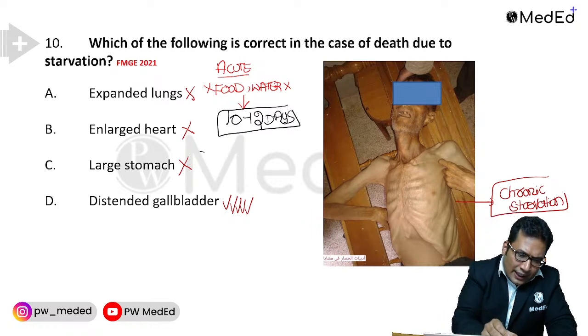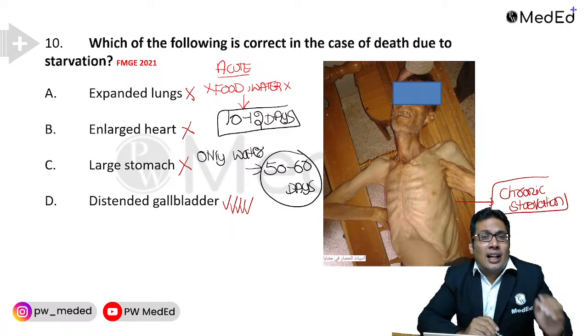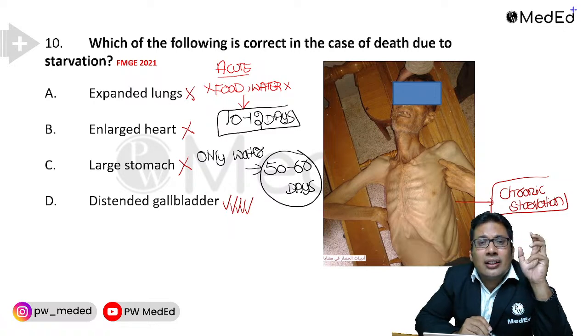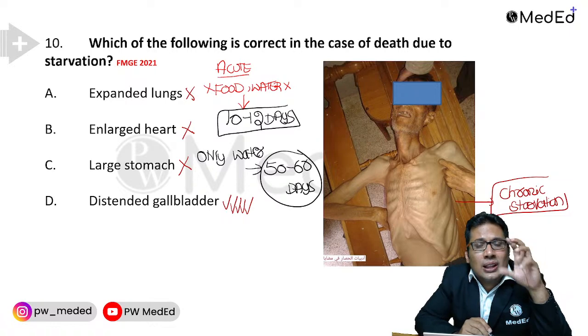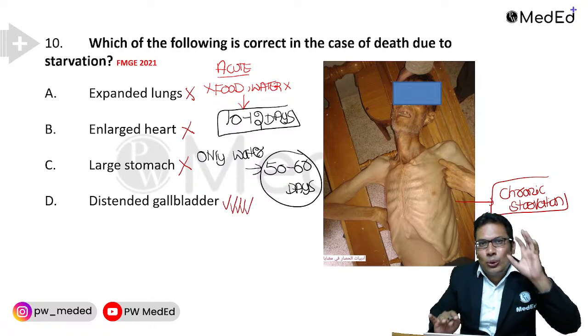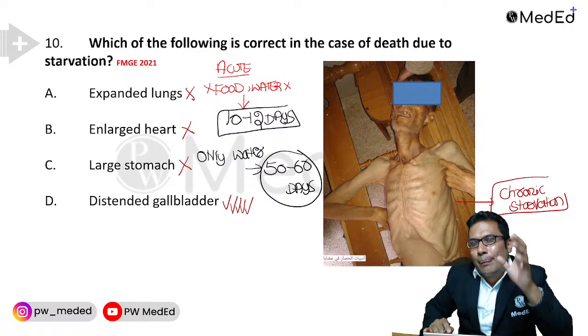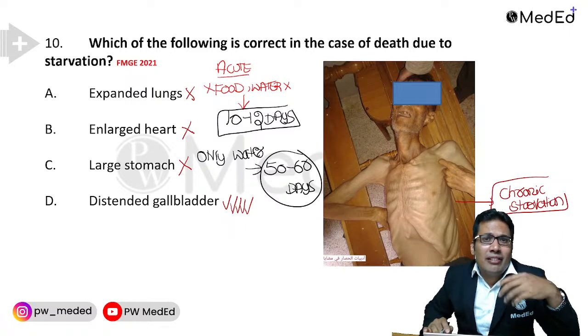When only water is there, a person can survive. He can survive for about 50 to 60 days. So this can be asked in your exam. And there can be severe pain of hunger. So the hunger pain can be seen up to 2 days in case of starvation. So this is about some MCQ. So no food and water, 10 to 12 days. Only water available, 50 to 60 days. Hunger pain, 48 hours.